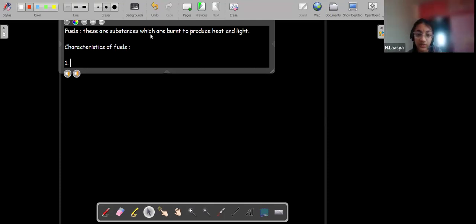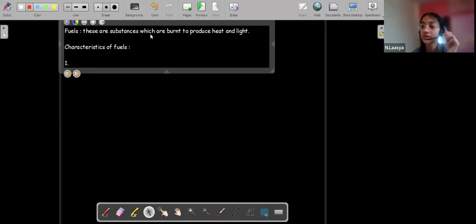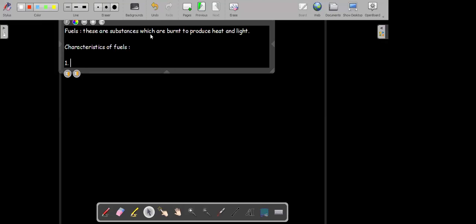Fuel is the gas which we will be burning for the fire, right, sir? Yes, either we are using gas or oil or whatever substance we are using as the fuel. Suppose we are using wood or coal as the fuel. Fuels are flammable, sir. Of course, fuels are highly flammable substances. So what characteristics should be there? The first characteristic that I should look for in a fuel is that it should have a high calorific value.